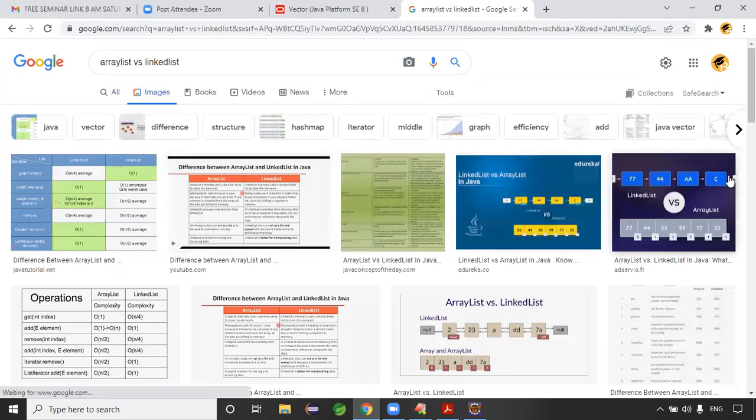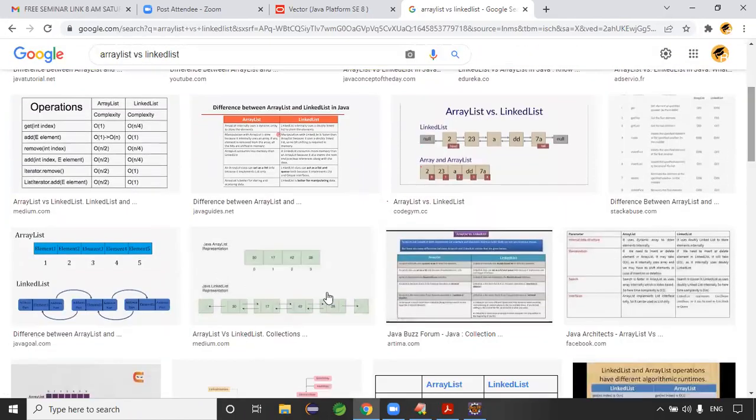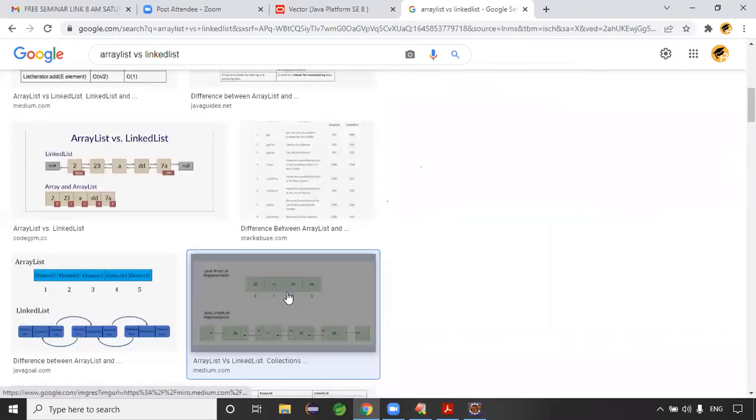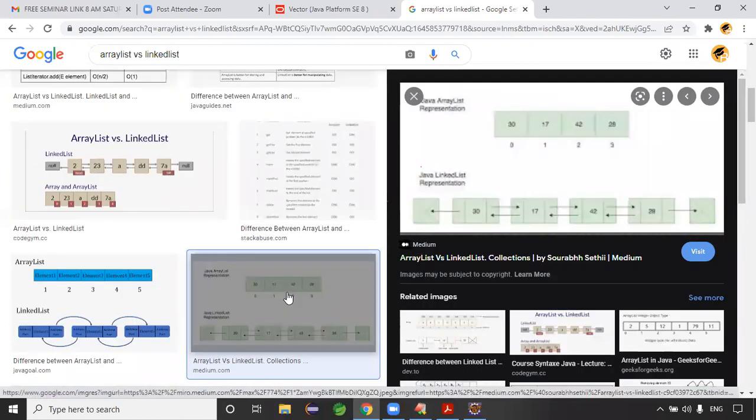This is the links format. See this one here, a better diagram.